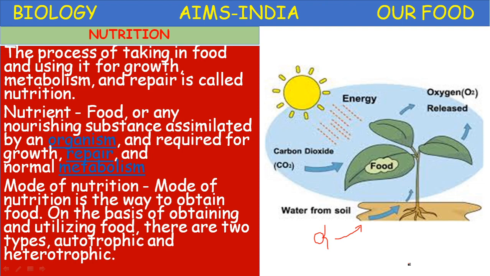Whereas respiration is a destructive, breaking down process, catabolism. So anabolism plus catabolism is equal to metabolism. Metabolism involves several life processes. Without metabolism, an organism cannot survive.